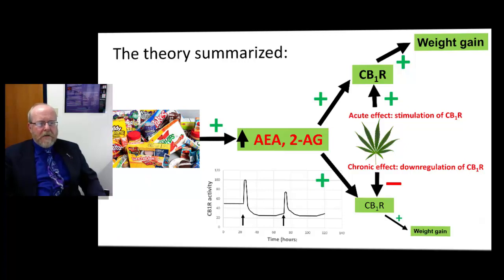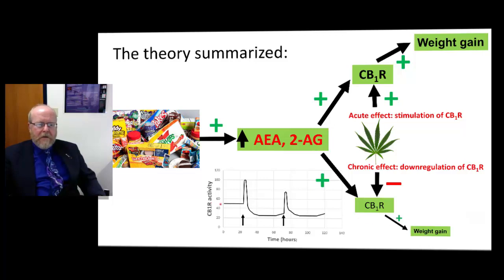So that's summarized here. We've got our diet over here, and it stimulates and causes us to produce more AEA and 2AG. And that's going to stimulate CB1 receptor and lead to weight gain. And then cannabis use in the acute stage, when you've got the munchies basically, will stimulate CB1 receptor and cause increased caloric intake. But over the long term, it causes a downregulation of CB1 receptor. So our CB1 receptor is now less responsive to these signals, and weight gain is reduced.